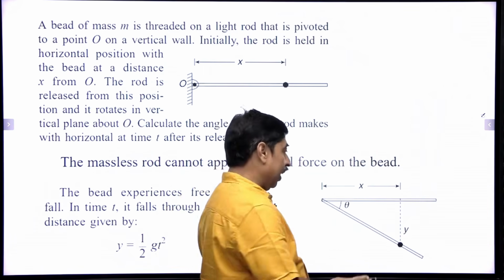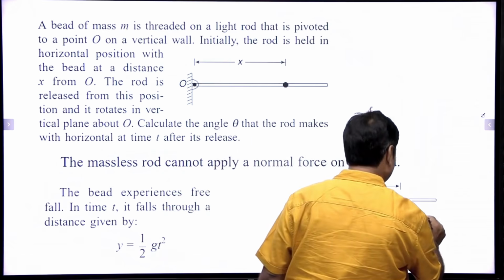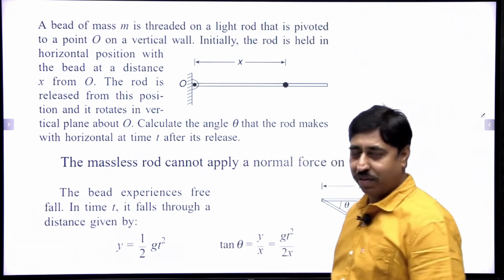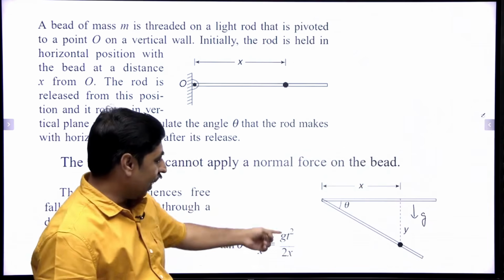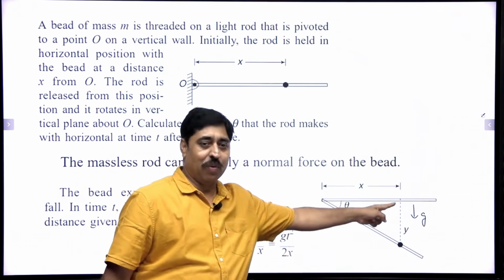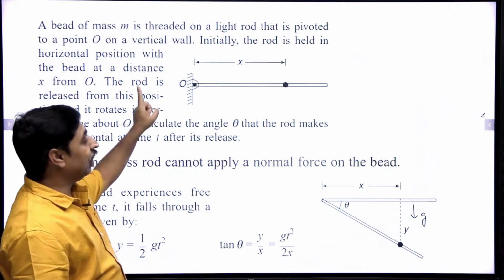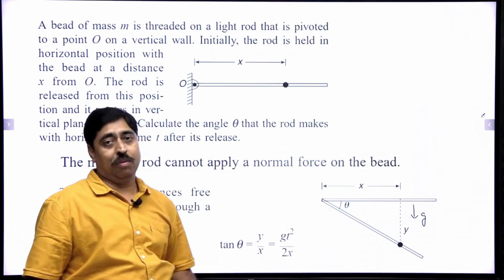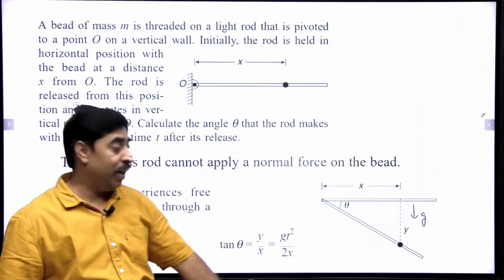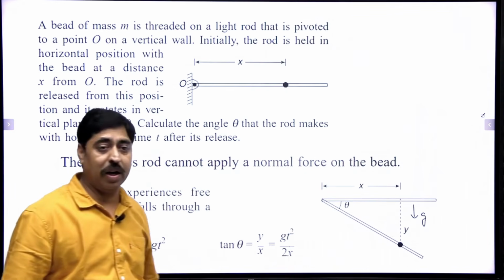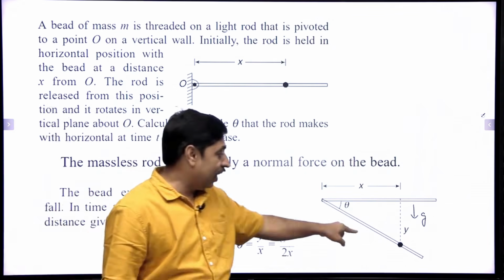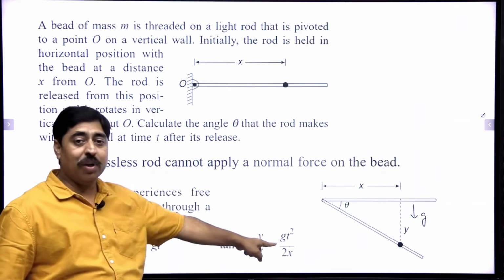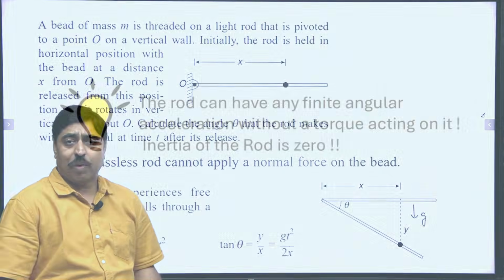Why? Because this bead is falling down continuously with acceleration g. Now everything is pretty simple mathematics, right? So this tan theta can be written as y upon x. In the question, this x is a given quantity and the bead is falling vertically down with acceleration g. In time t, it has fallen through a distance y, which is given by half g t square. So I am writing tan theta as y upon x, y upon x, y is g t square by 2 upon x.